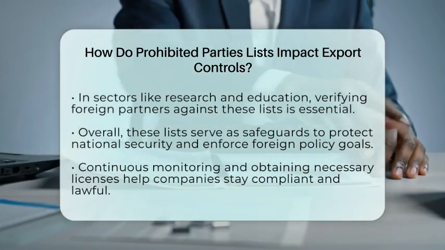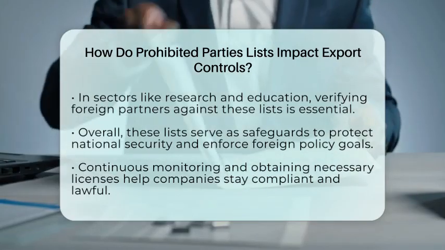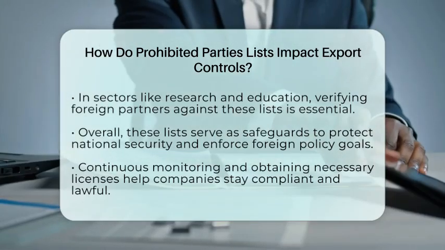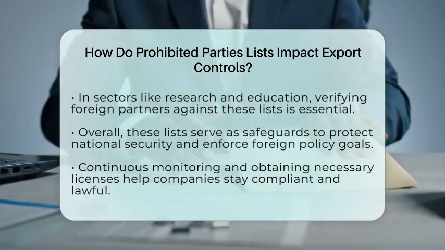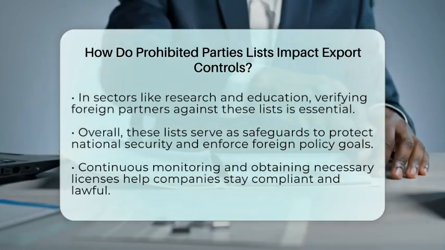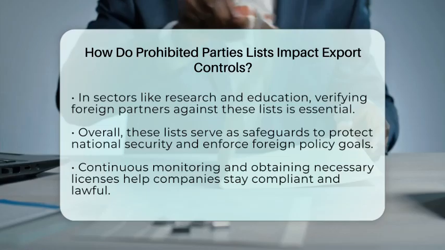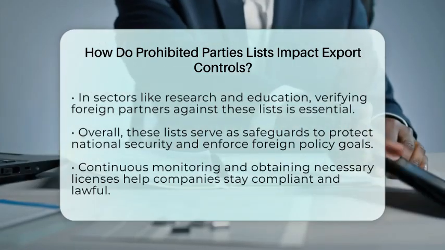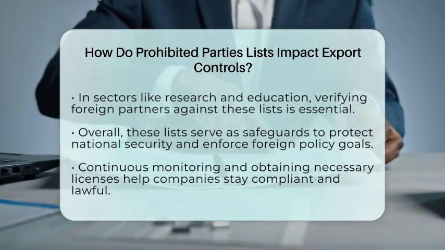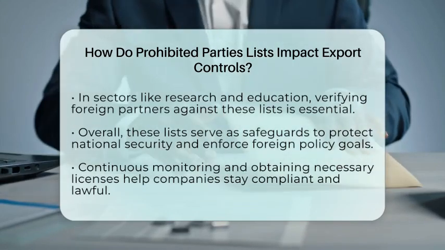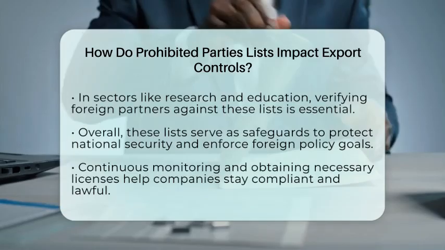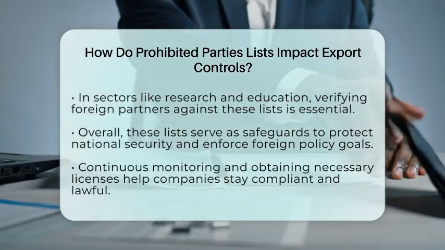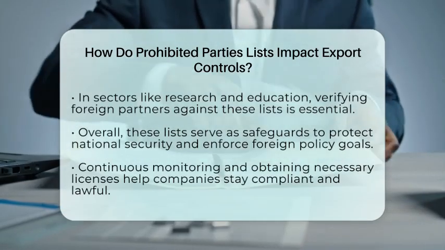In essence, these lists act as a safeguard, preventing exports to entities that could threaten national security or violate foreign policy goals. Following these rules is mandatory. It involves systematic screening, obtaining licenses when needed, and continuous monitoring. This process helps companies stay compliant, avoid penalties, and support good corporate governance. It also ensures that export activities are lawful and aligned with government policies.